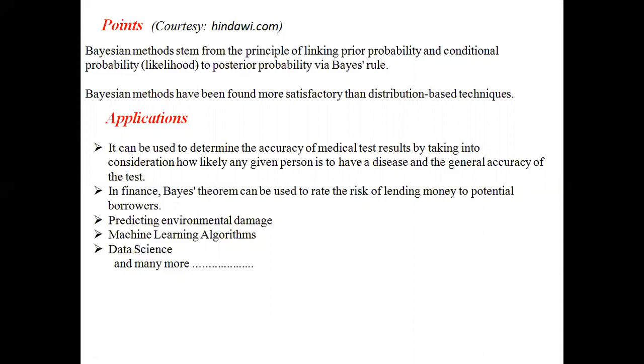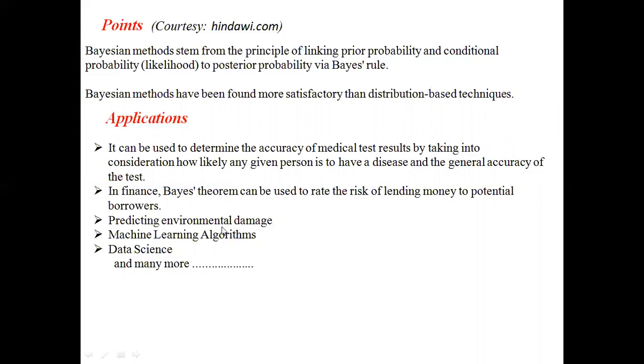And it is proved that Bayes' theorem is found more satisfactory, that is, it gives more accurate results than other distribution-based techniques. Coming to the applications of Bayes' theorem, this theorem can be used to determine the accuracy of a medical test. It is also used to calculate the risk of lending money.